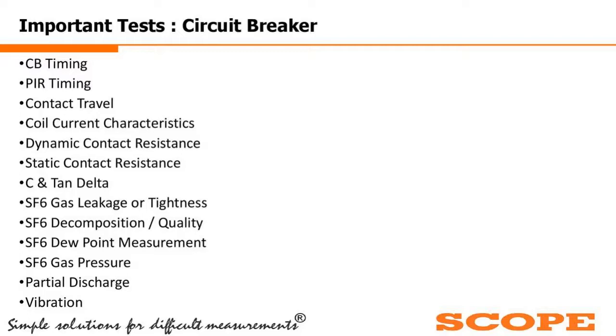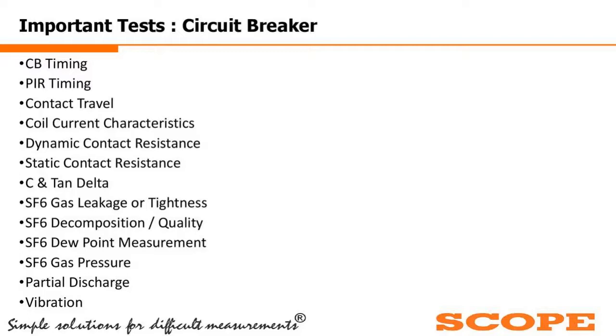One more parameter is the SF6 dew point measurement. If a breaker is working for a long time, we must do the dew point measurement as a normal thing. If the dew point is going bad, meaning it is coming towards zero, then it is not desirable. For used SF6 gas, if it comes beyond minus 35 degrees centigrade, then we ask for action on the SF6 gas. Then we do the SF6 gas pressure. We have direct pressure gauges installed generally in almost all breakers and GIS.